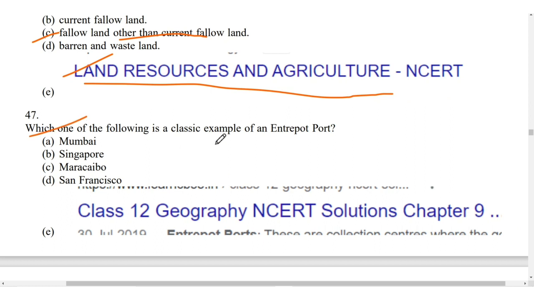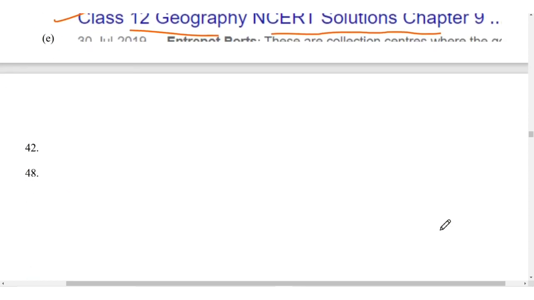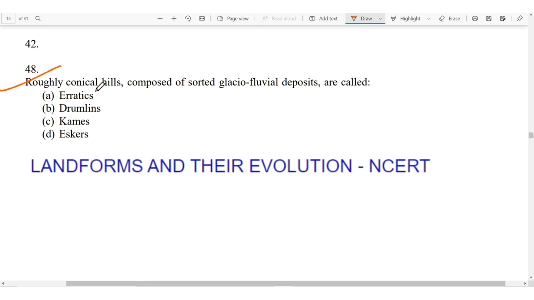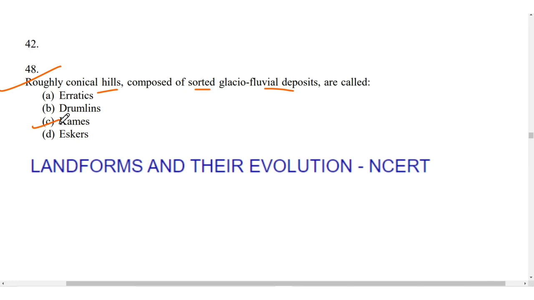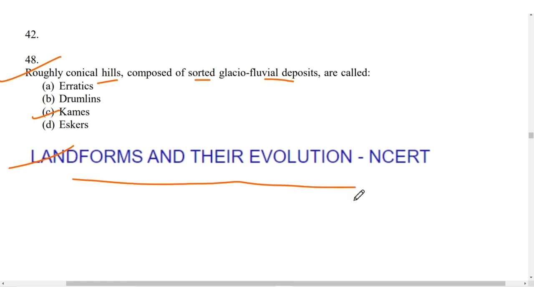Which of the following is a classic example of entrepot port? It is Singapore, and it is given in the class 12 geography book, NCERT, chapter 9. Next, roughly conical hills composed of sorted glaciofluvial deposits are called eskers. As I've told you in previous videos also, landforms of glaciers are very important, so you must know all of them. It is from the landforms and their evolution chapter of NCERT.